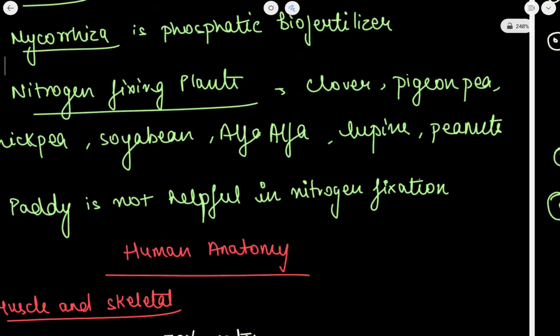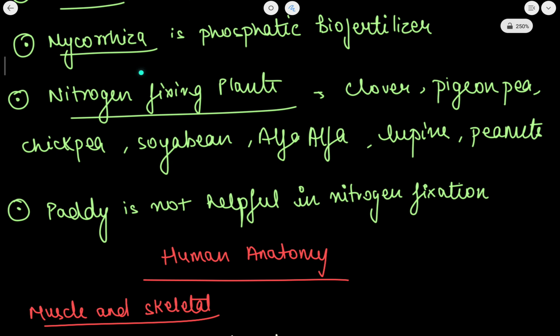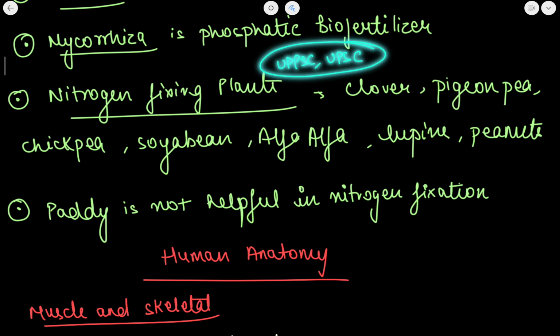Now some of the nitrogen fixing plants. This is the most important topic which can be asked from the biology topic. Just remember the names of the plants. ये UPPSC में भी this has also been asked. UPSC में it has been asked. So ये state PSC में तो आ ही सकता है.